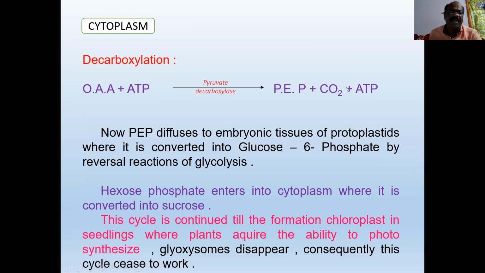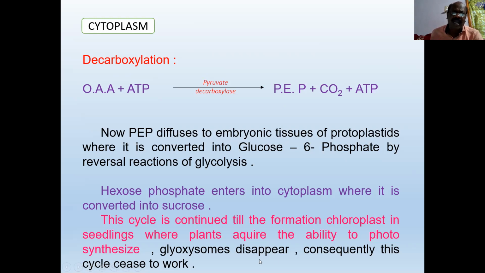Okay, ADP. Now, phosphoenol pyruvic acid is diffused to the embryonic tissue. This PEP is transported to embryonic tissues, where PEP is converted into glucose 6-phosphate by reverse reactions of glycolysis.